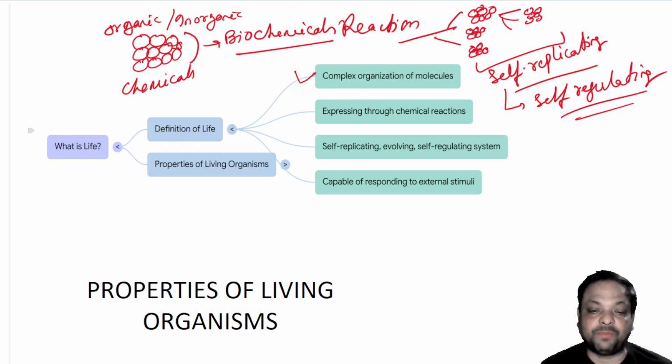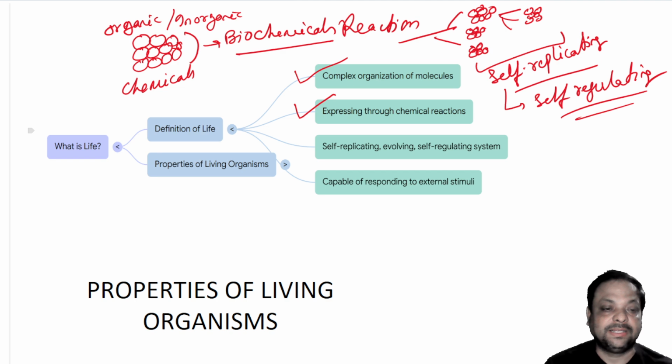So life is a complex organization of chemical molecules. And these chemical molecules undergo chemical reactions. This chemical reaction gives out products which are self-replicating and can evolve, and also they can regulate the systems themselves. The most important factor is that these chemicals can be changed by external stimuli.